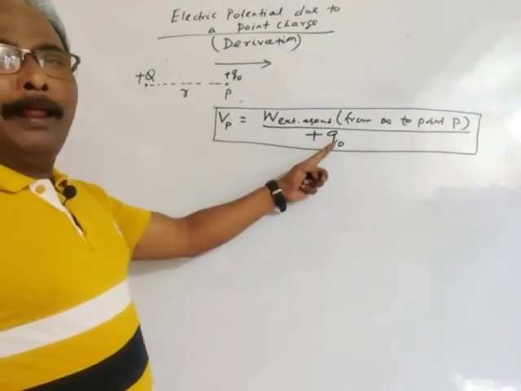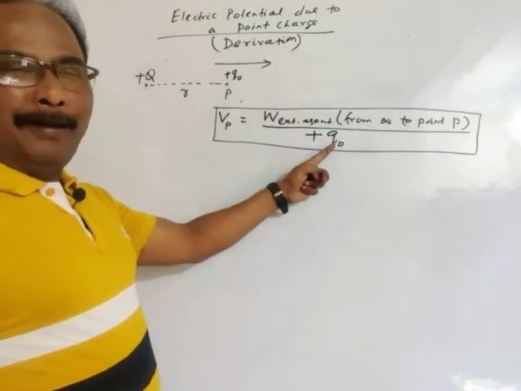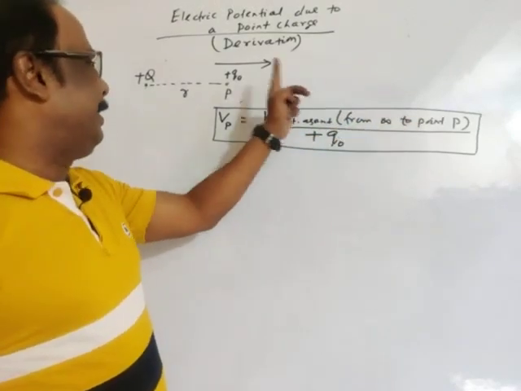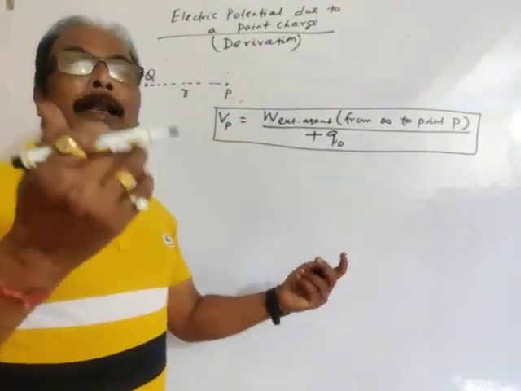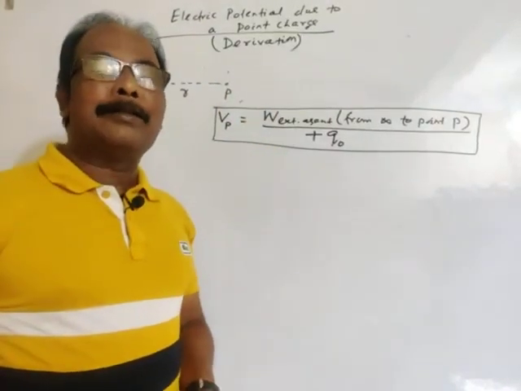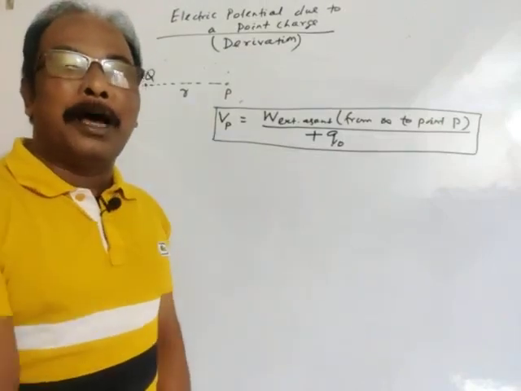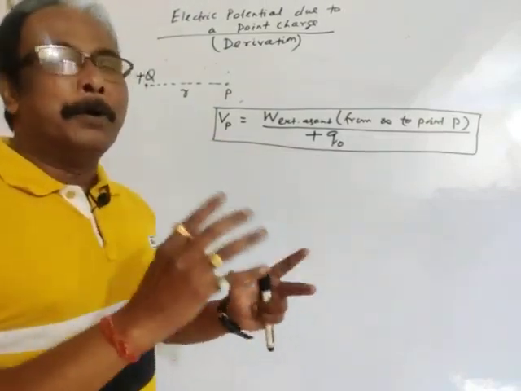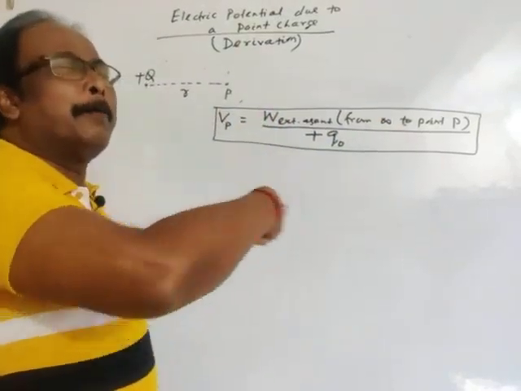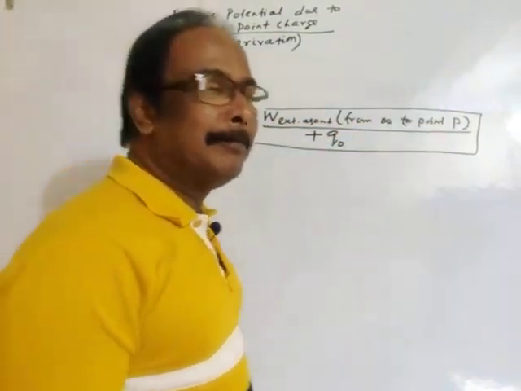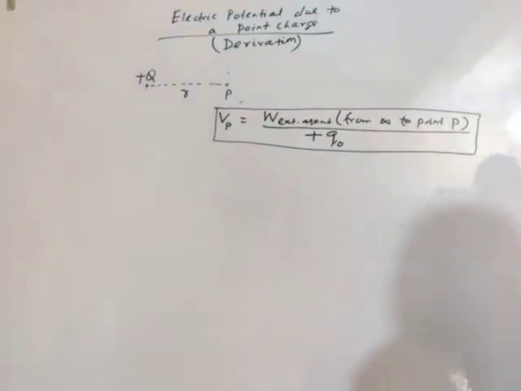We will bring a unit positive charge or test charge from infinity to the required point P by the help of an external agent. Means we have to move the charge from infinity to this point. Okay, I am going to infinity, and I have reached that infinity.